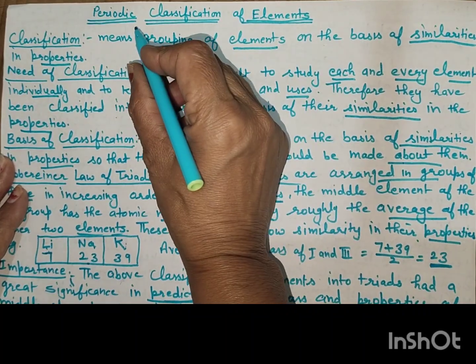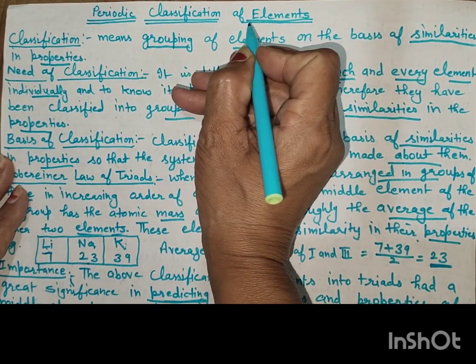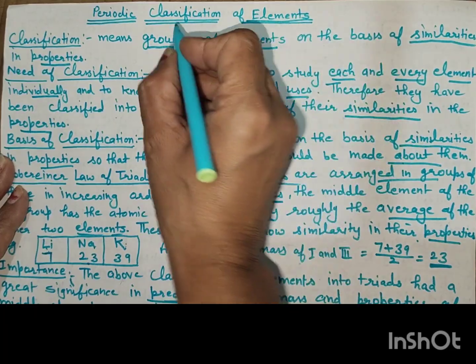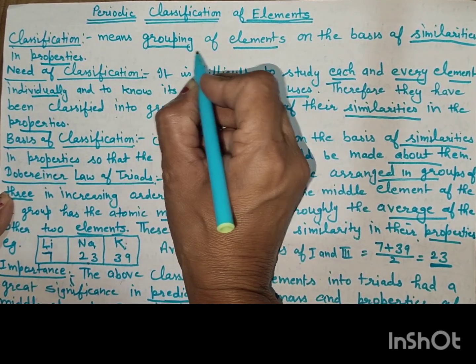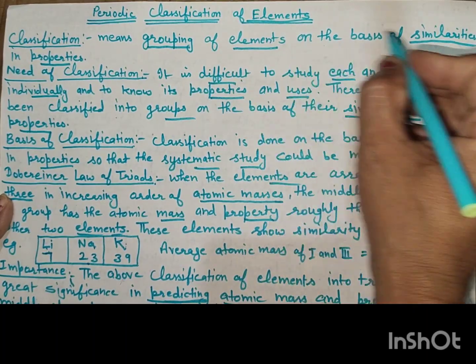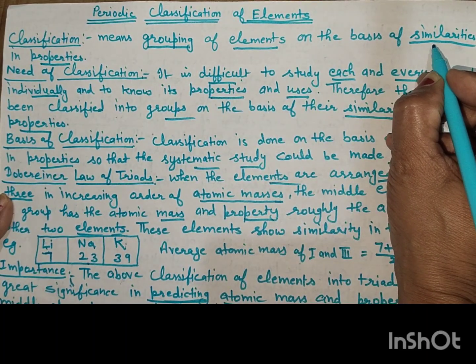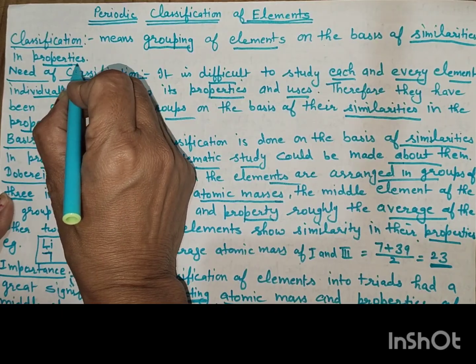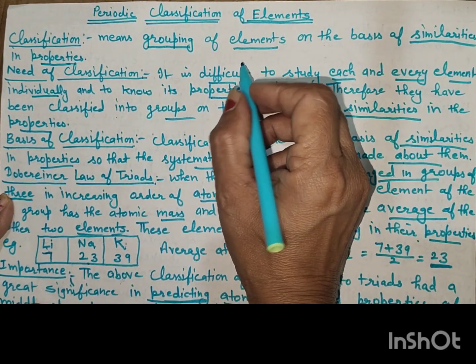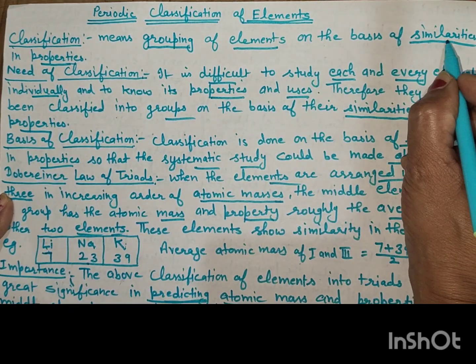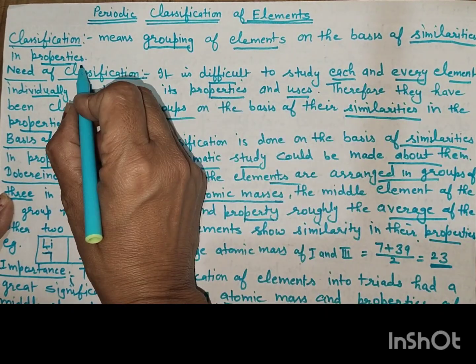Friends, today we will discuss the periodic classification of elements. Now, what do you mean by classification? Classification means grouping of the elements on the basis of similarities in properties. Elements whose properties are similar are arranged in a group.